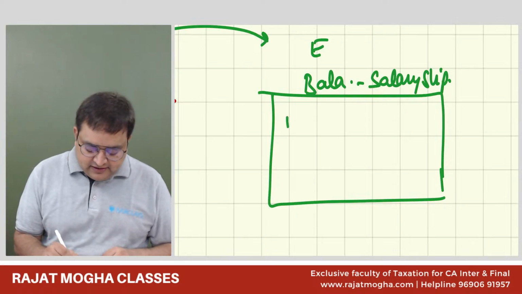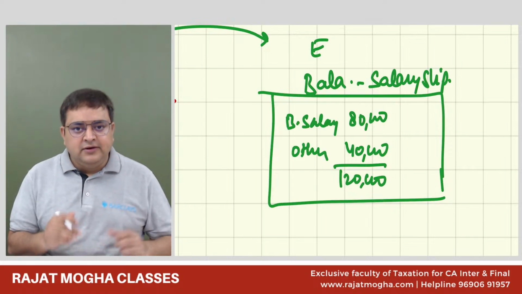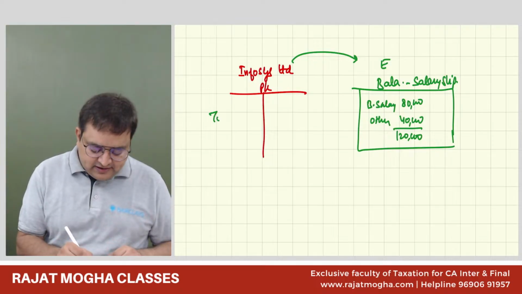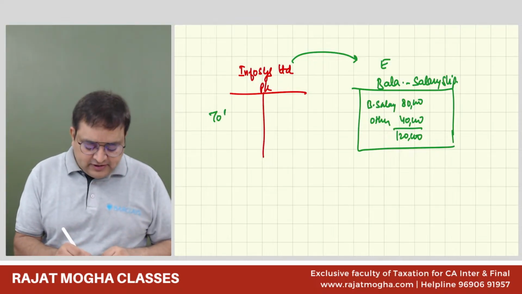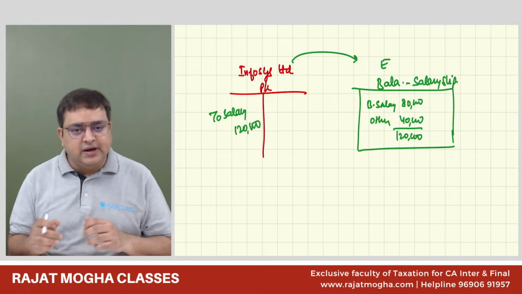Let's say he has a basic salary of 80,000. He has other allowances of 40,000. So total salary which he has is 120. So company gives him 1,20,000 rupees as salary. So Infosys will say, I'm just taking for 1 month, they will say salary 1,20,000 we are paying to Bala.